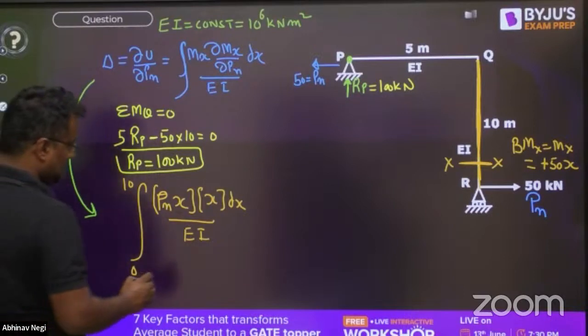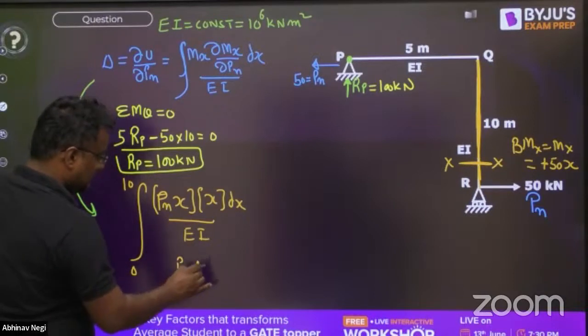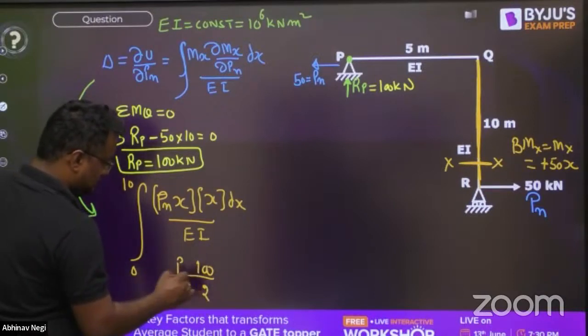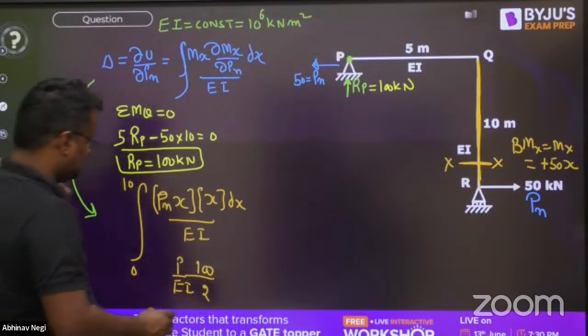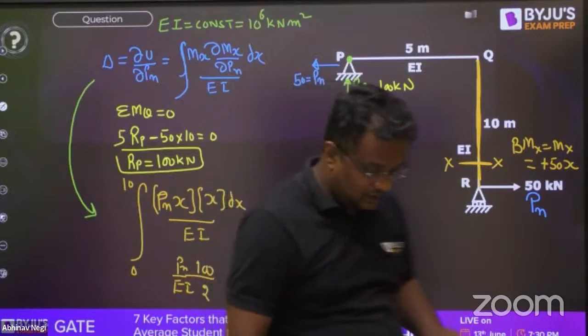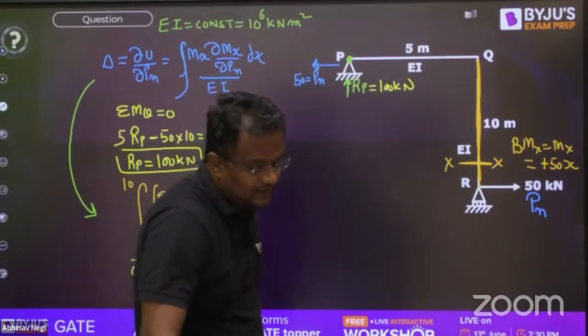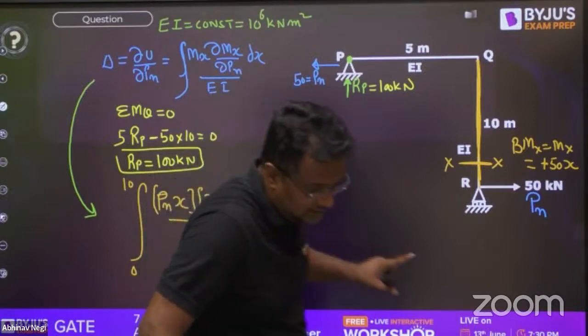So from here, taking PA by EI constant, it will be X square by 2, that is 100 by 2, that is 50. So what is the P value? 50. So it is 50 into 100 by 2 EI. Please check. Are you getting the same? This is 0 to 10, right?